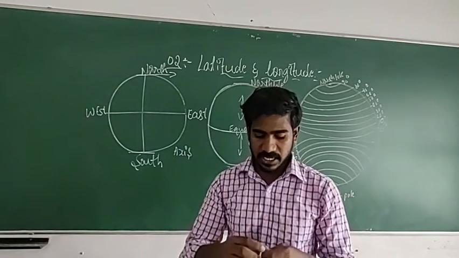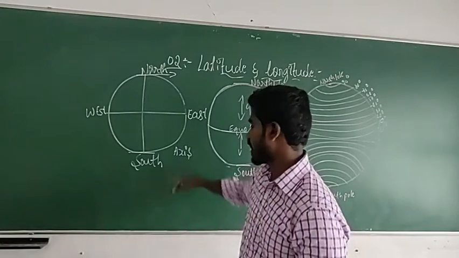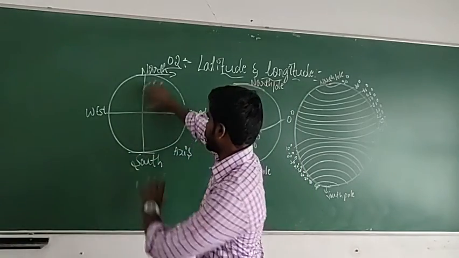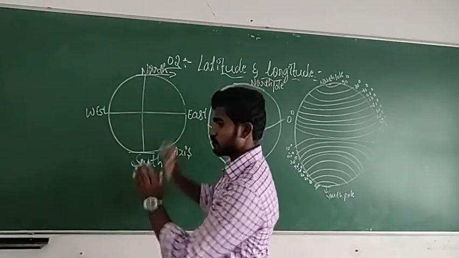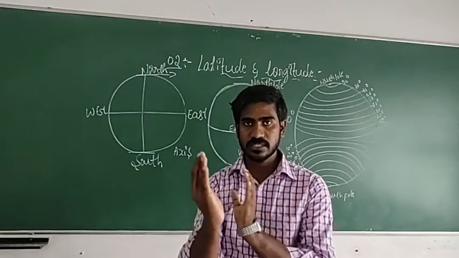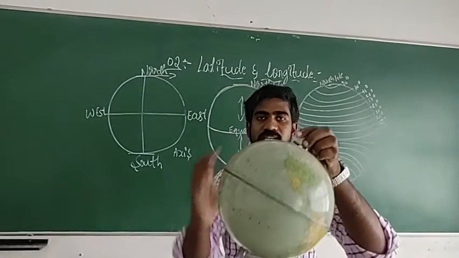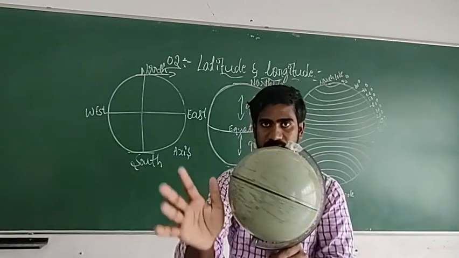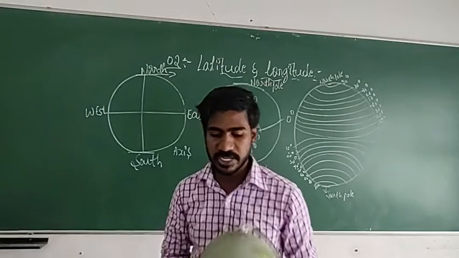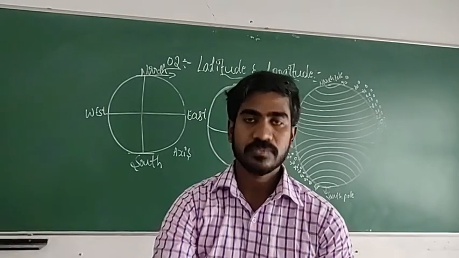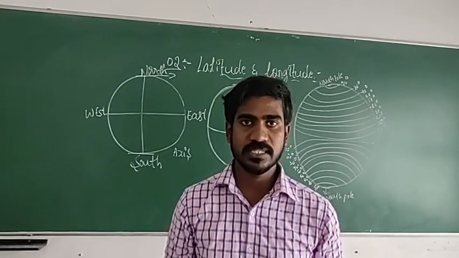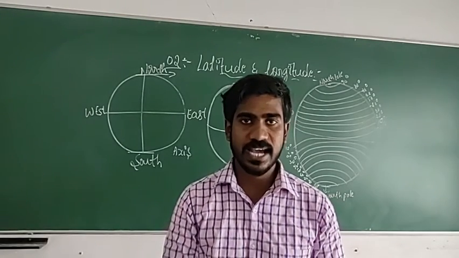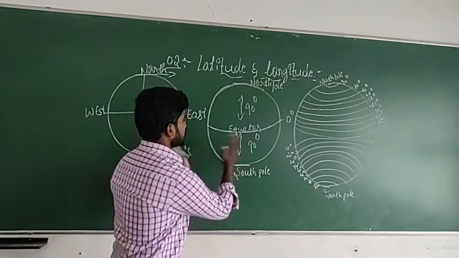That imaginary needle is called the axis. That imaginary needle is called what? Axis. Here just imagine the axis. With the help of that axis, the earth is rotating. Here also, it is a needle, and with the help of the needle it is rotating. It is all imaginary things. Why are we using all these imaginary things? Only one reason: to locate a place exactly on the earth. So you see next one.